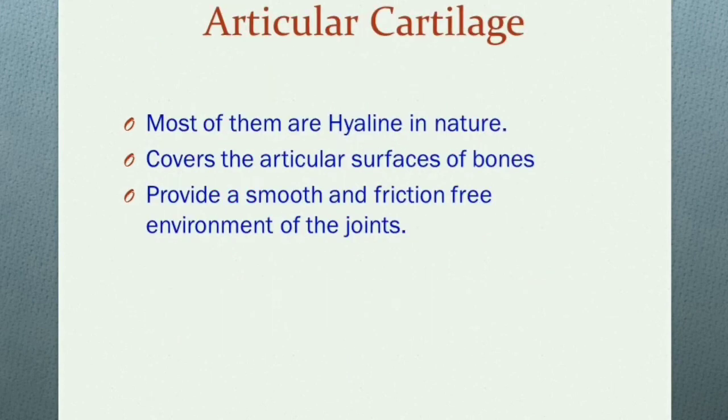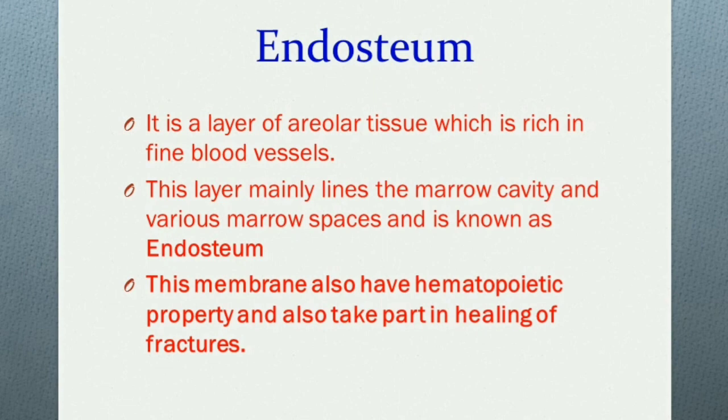The second component is articular cartilage. Most of them are hyaline in nature. Articular cartilage covers the articular surfaces of bones, and it provides a smooth and friction-free environment in the joints. Third is the endosteum. This is a layer of areolar tissue which is rich in fine blood vessels. This layer mainly lines the marrow cavity and various marrow spaces and is known as endosteum. This membrane also has a hematopoietic property and also takes part in healing of fracture.